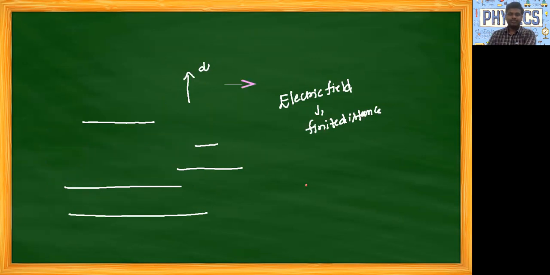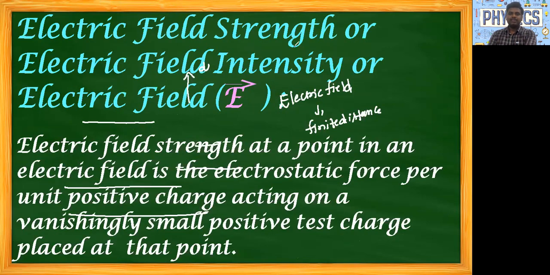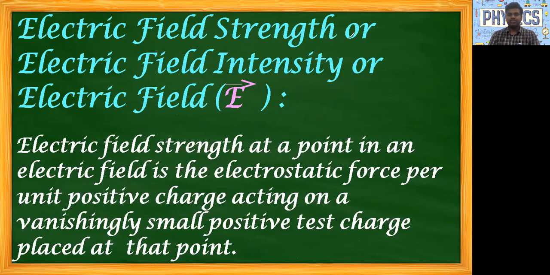Next, what is meant by electric field strength or electric field intensity or electric field E? These are all the same. Electric field strength, electric field intensity, or electric field, all together we can call electric field.